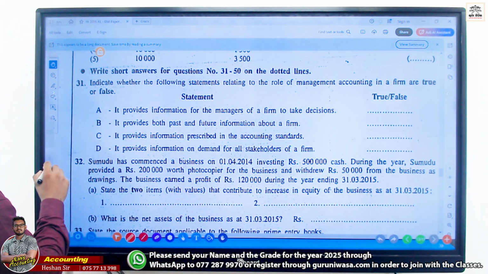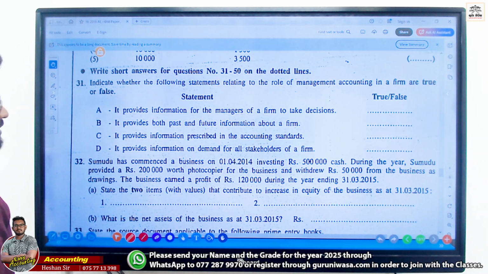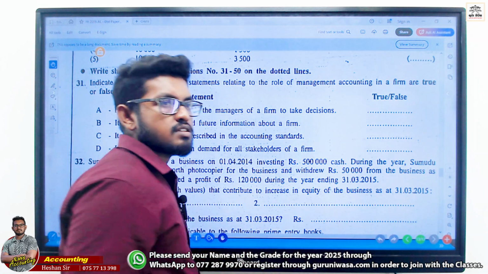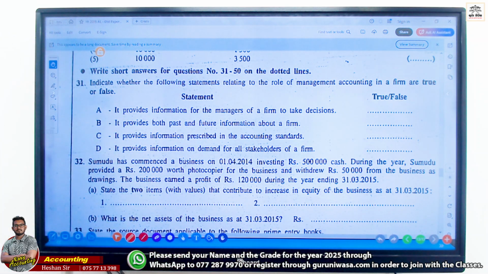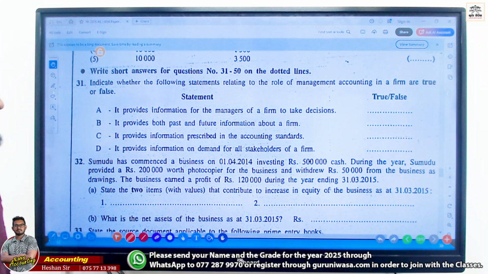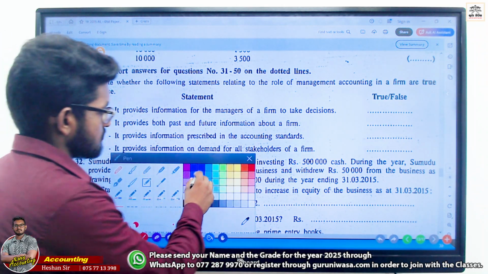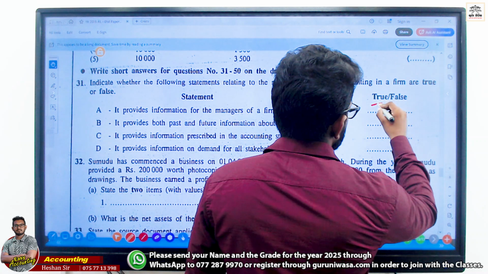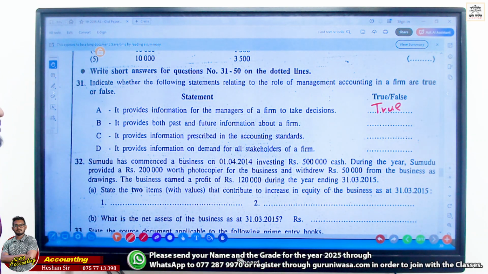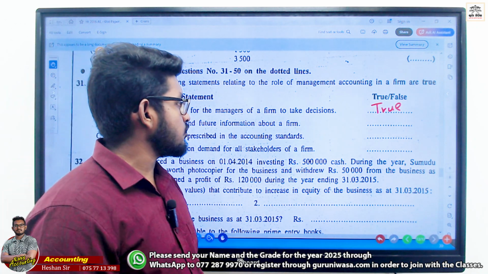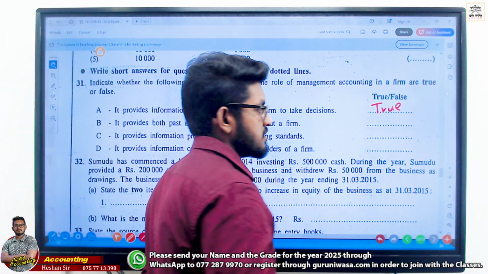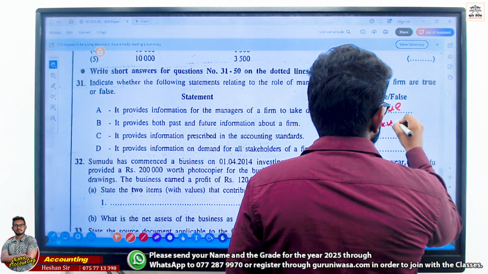It provides information for the managers of a firm to take decisions. True. It provides both past and future information about a firm. True. In management accounting, we provide both past and future information.